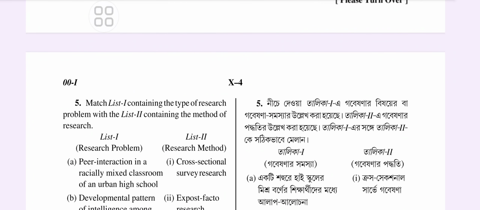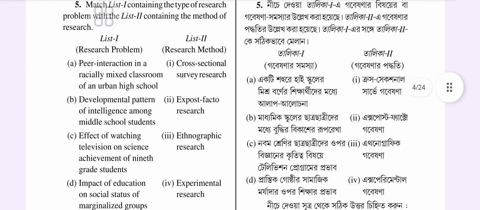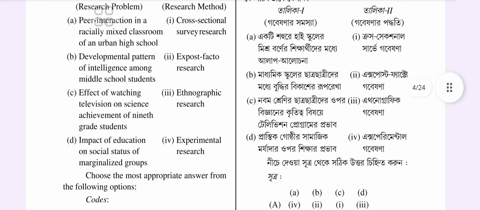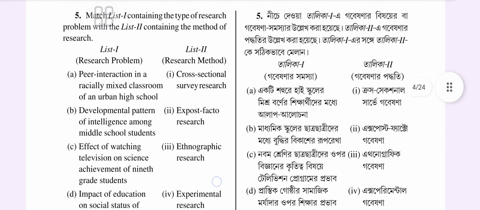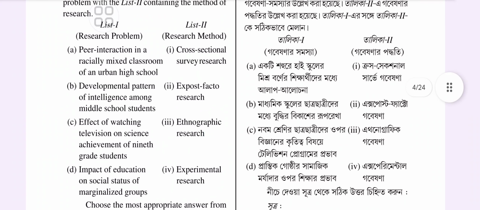I have to match List 1 with List 2 containing this. First, peer interaction in a racially mixed classroom, developmental pattern of intelligence among middle school students, effect of watching television on science achievement, impact of education on social status of marginalized groups. So which one goes with which one?